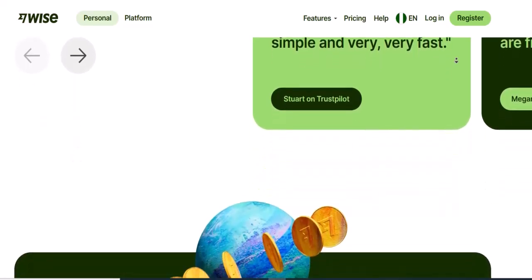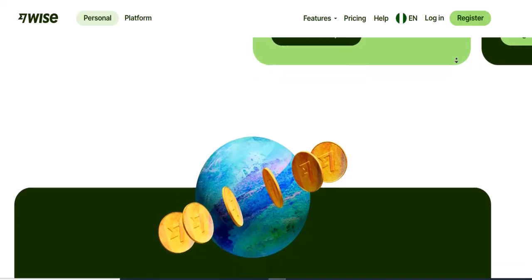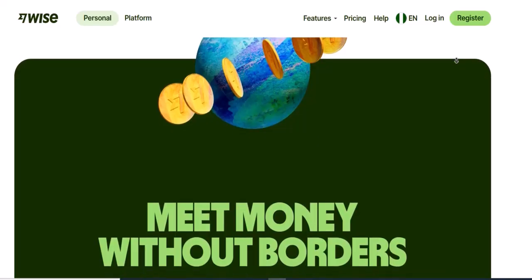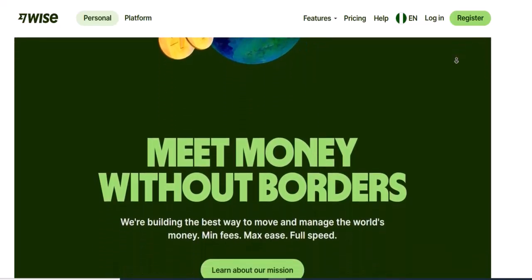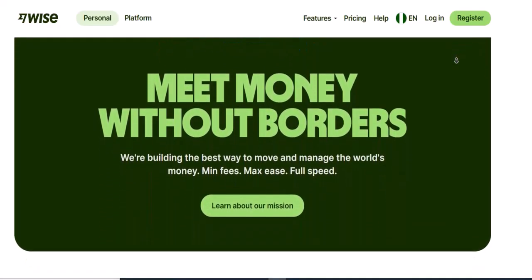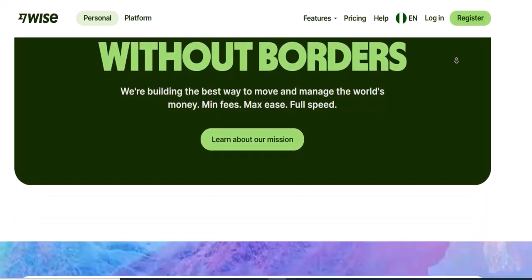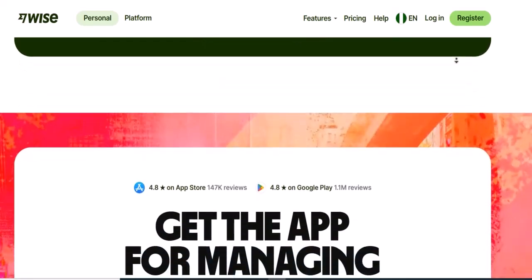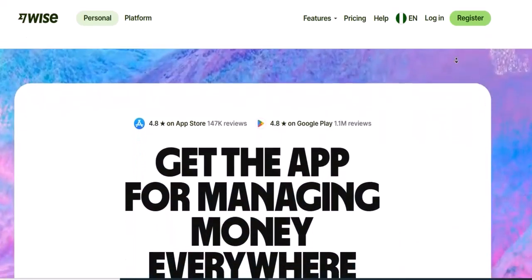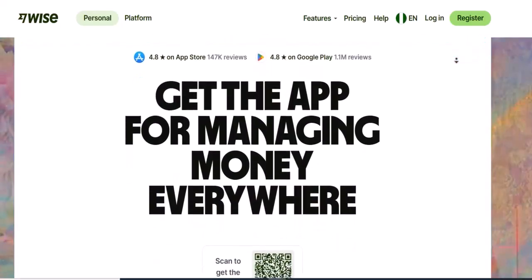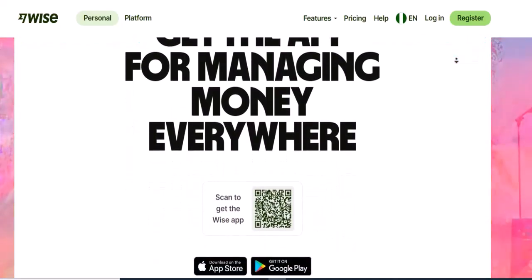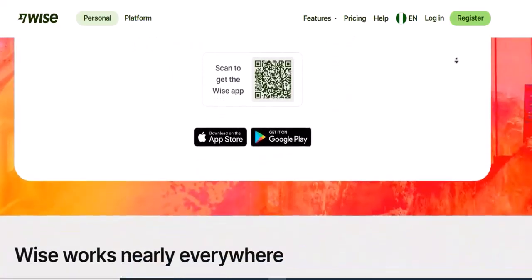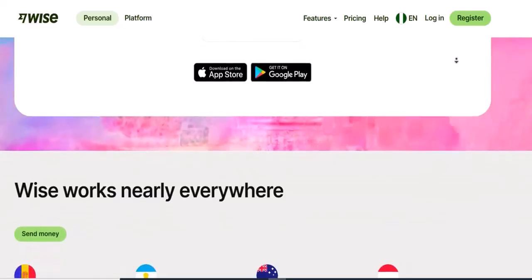Common Wise transfer limits explained. While specific numbers can fluctuate, here's a general overview of how Wise limits typically work, keeping in mind that you should always check the most up-to-date limits directly on the Wise app or website for your specific transfer scenario. Per transaction limits. This is the maximum amount you can send in a single transfer. For instance, you might be able to send up to $1 million via a local bank transfer or $6 million via wire transfer when paying from your USD Wise balance. For euro, you might be able to send up to 6 million euros.